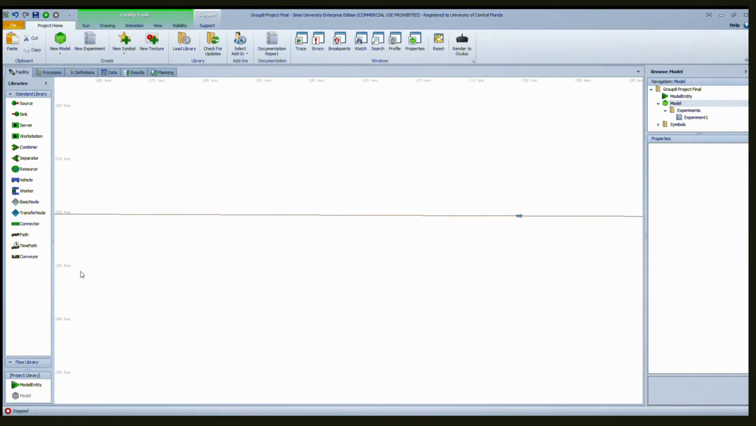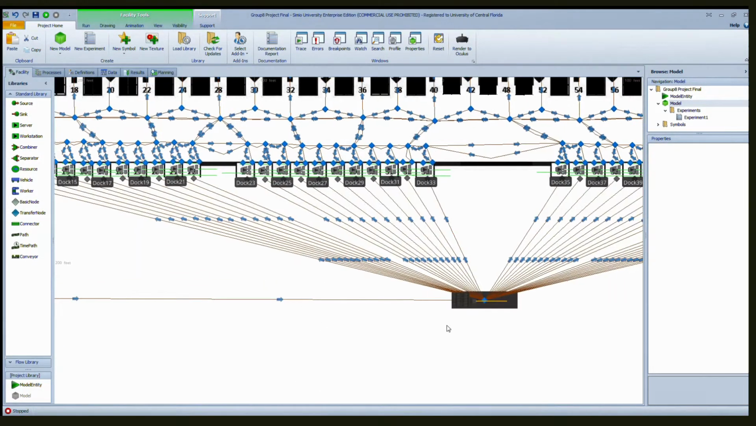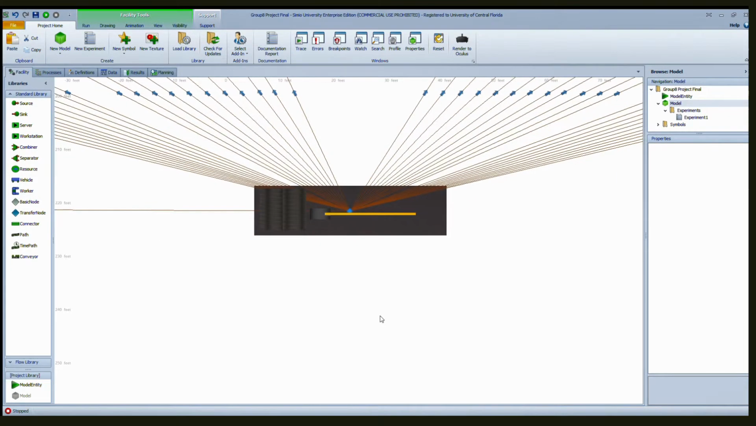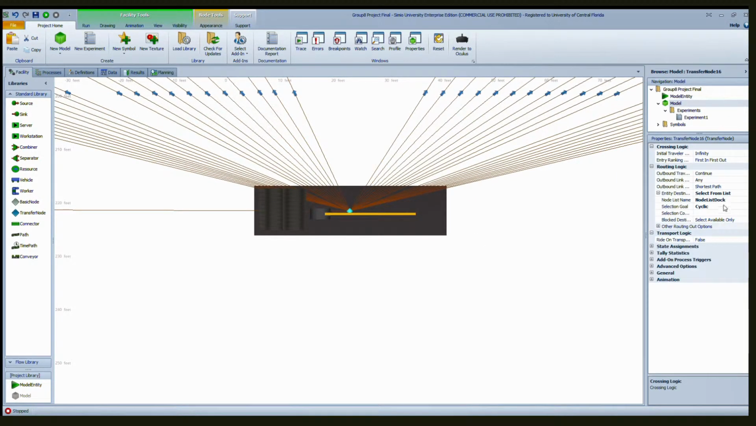Then we go into the facility. We get here into our security gate, and here we have a transfer node. The transfer node is following a selection goal of cyclic, so it starts at one node and then continues to the other one, and then it goes consecutively from there.